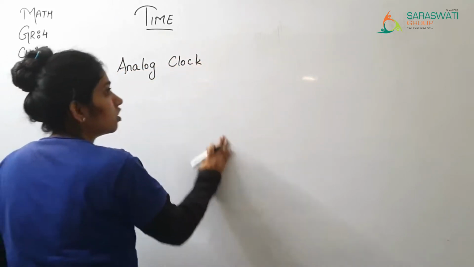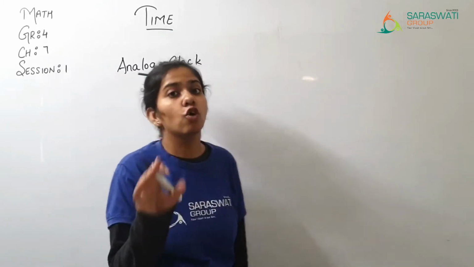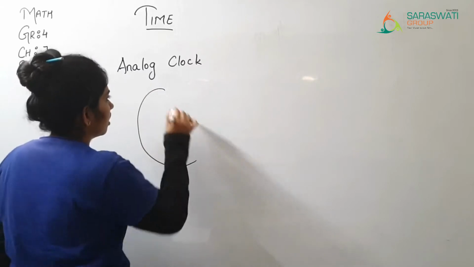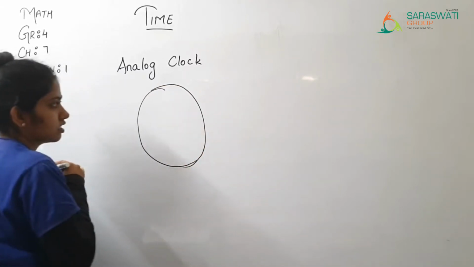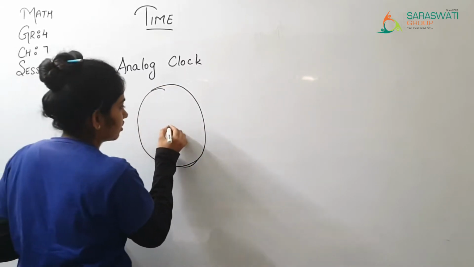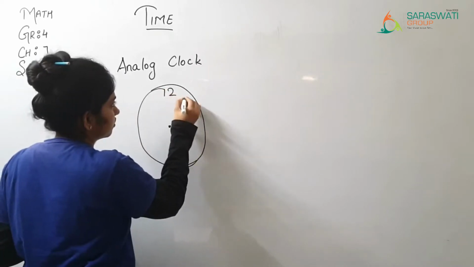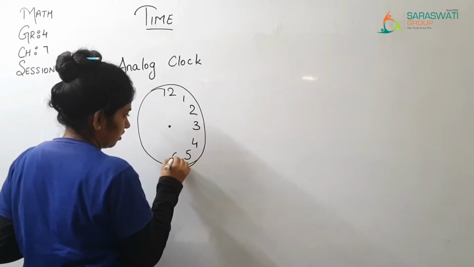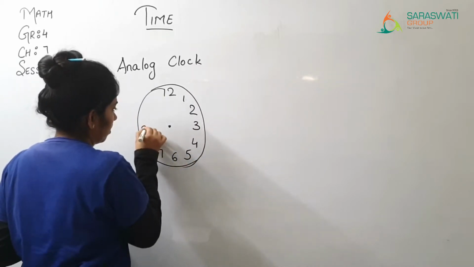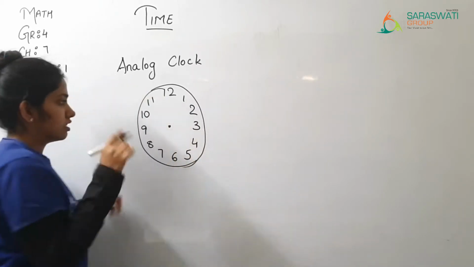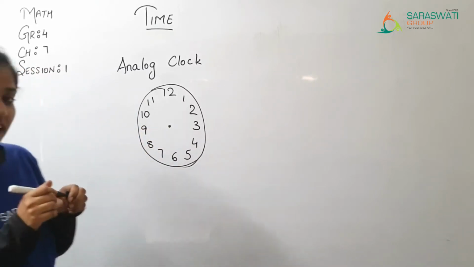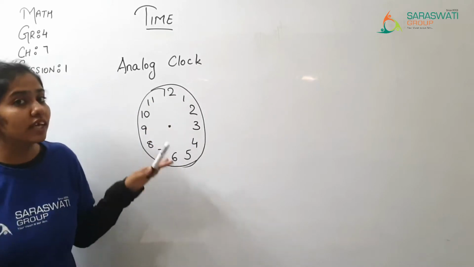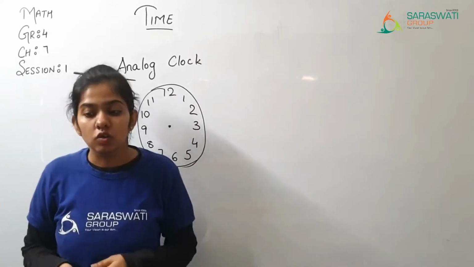Now, analog clock means the clock which you have at your home. कि आप घर पे जो simple round clock रहती है, right? A round clock. This is the simple one, that is analog clock. This kind of clock, that is a simple round one, is known as analog clock.